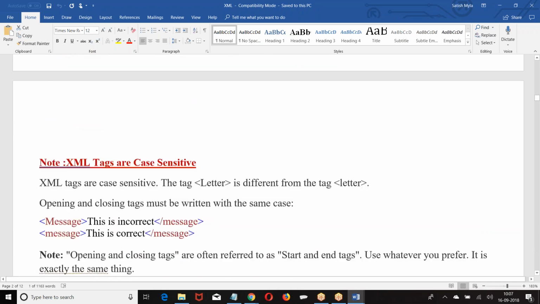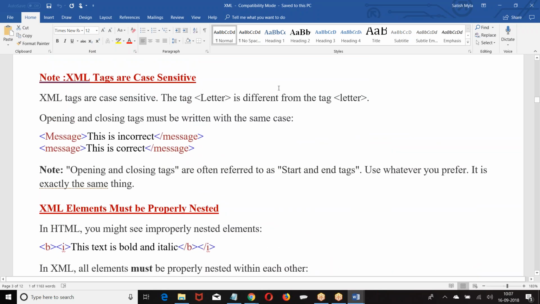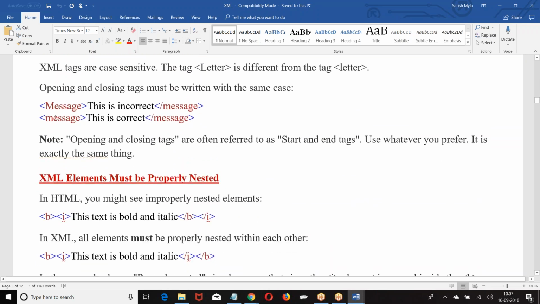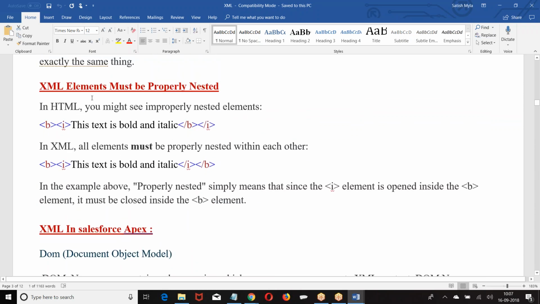It is a self-describing structure. Now, as I told you, they are case sensitive. If I give capital M, the closing also should be capital M. If I give small m, the closing also should be small m. Why is this incorrect? I give capital M and then small m, so it is incorrect. Now, the inner element should be closed first, followed by the outer elements.